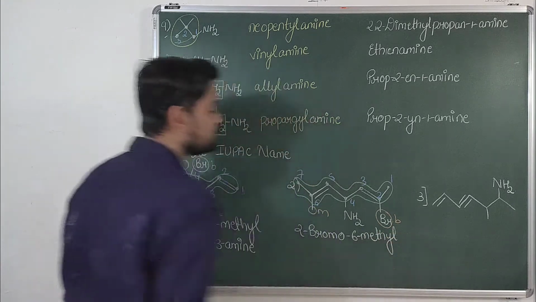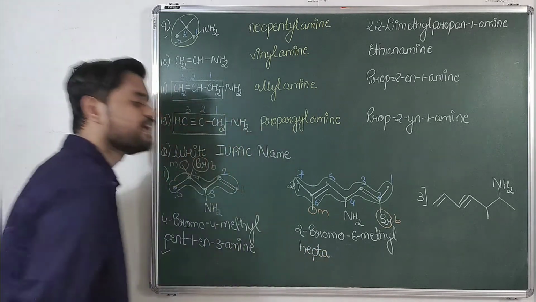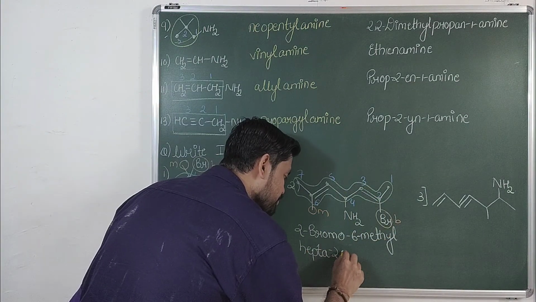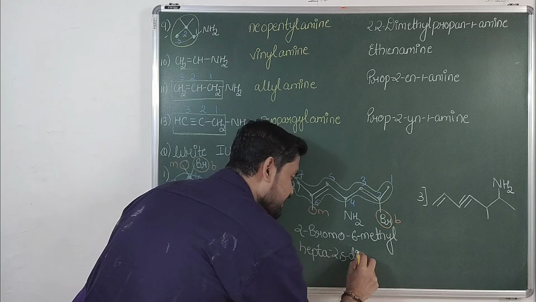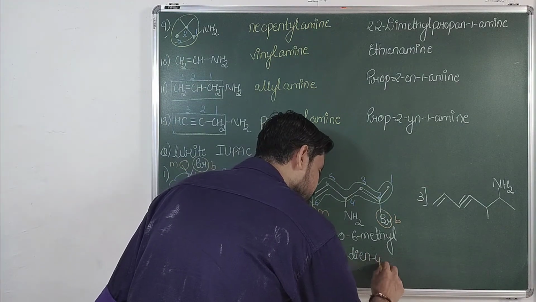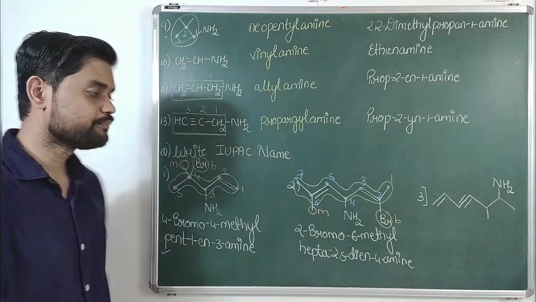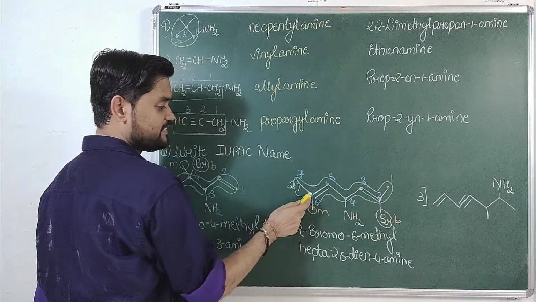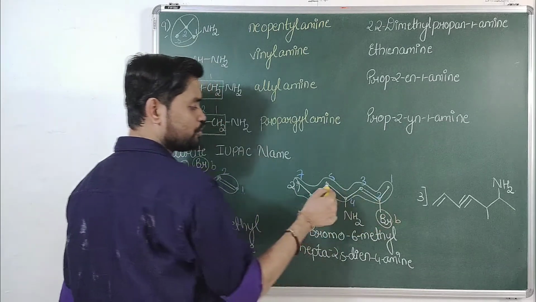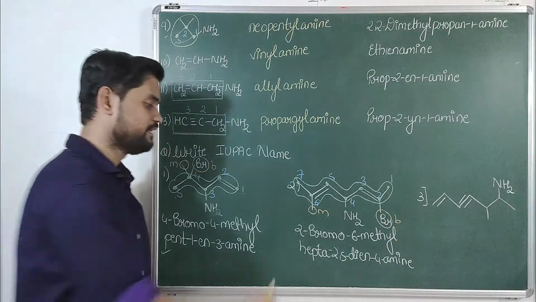The total number of carbon atoms over here is 7, that is hept. There is more than one double bond, so it becomes hepta. The positions of the double bonds are 2, 5, so it is 2, 5 diene, and at the fourth position there is the presence of amine, so it is 4 amine. I'll again repeat the name: 2 bromo, 6 methyl, hepta 2, 5 diene, 4 amine. Okay, so this is the right answer.